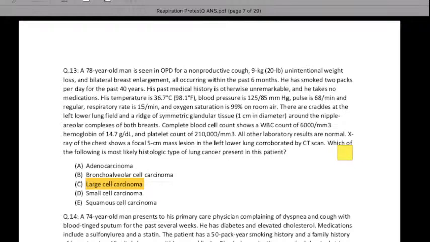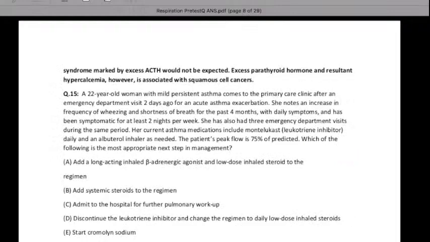The mistake committed in this question is that a smoking history is given, and we all know that smoking causes squamous cell carcinoma. So the majority of answers we will find are squamous cell carcinoma. But if you read minutely, they are giving enlargement of the breast. So that's why the answer is large cell carcinoma.